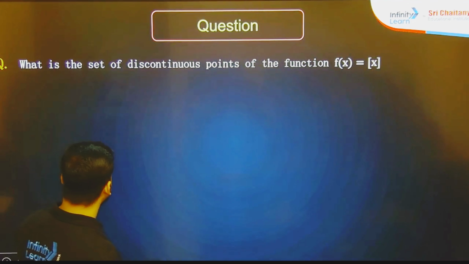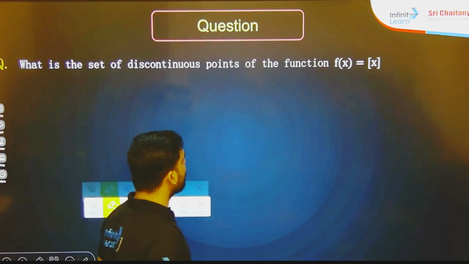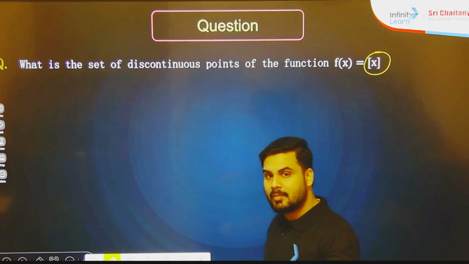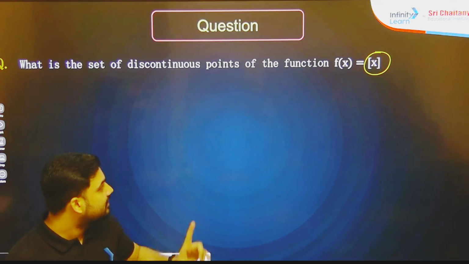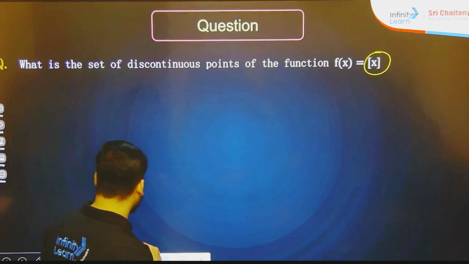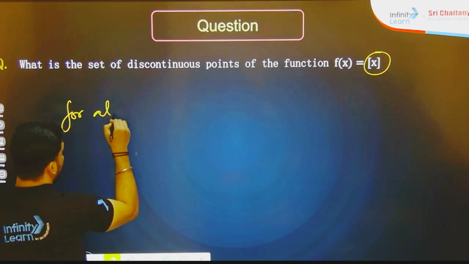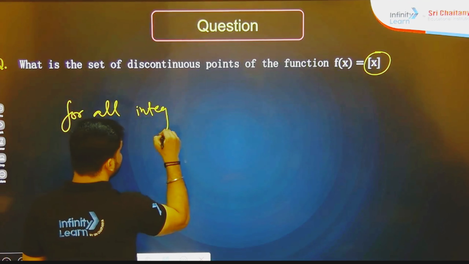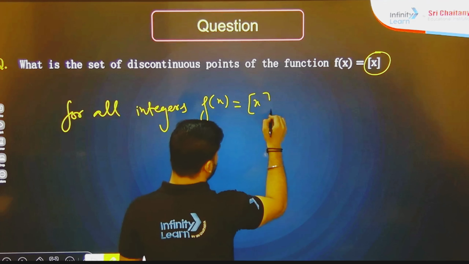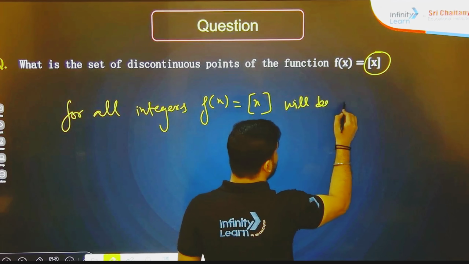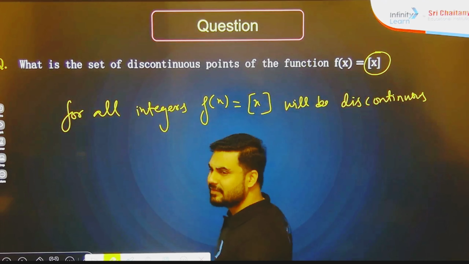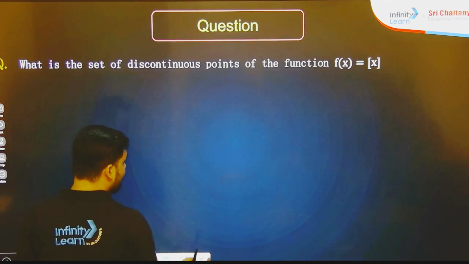Now let's start with our very basic question. What is the set of discontinuous points of the function f(x) equals GIF of x? If you remember, we have already seen that the function is going to be discontinuous for all integers. So for all integers, the function f(x) equals GIF of x will be discontinuous. Very basic, this one.